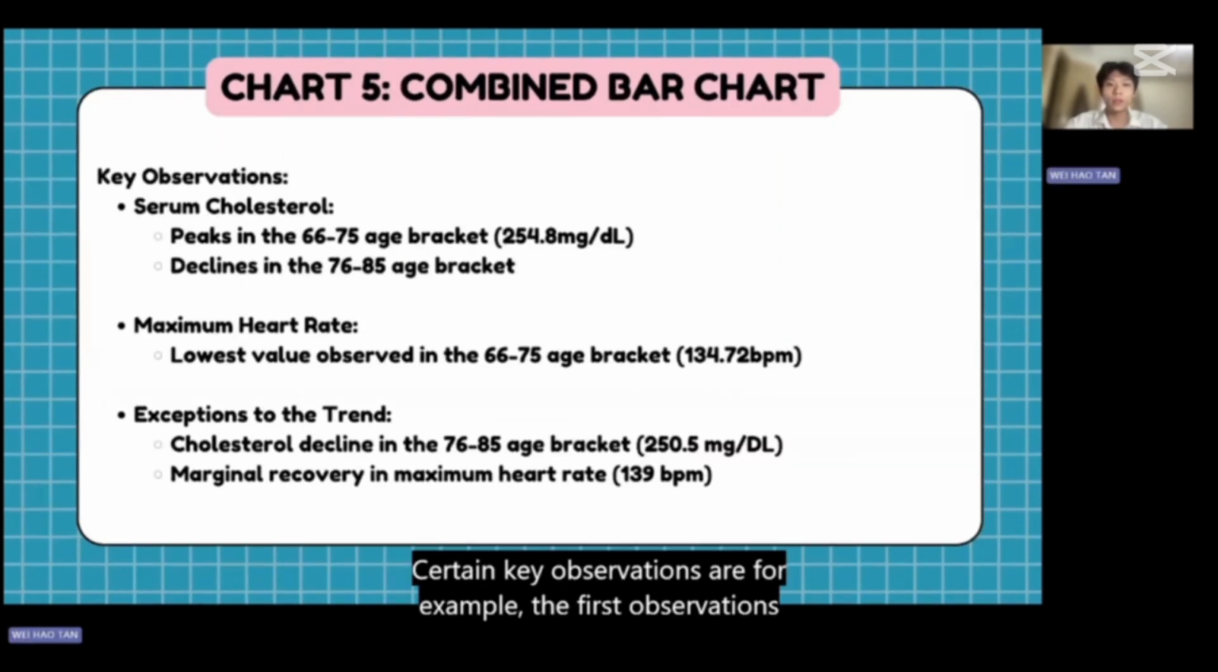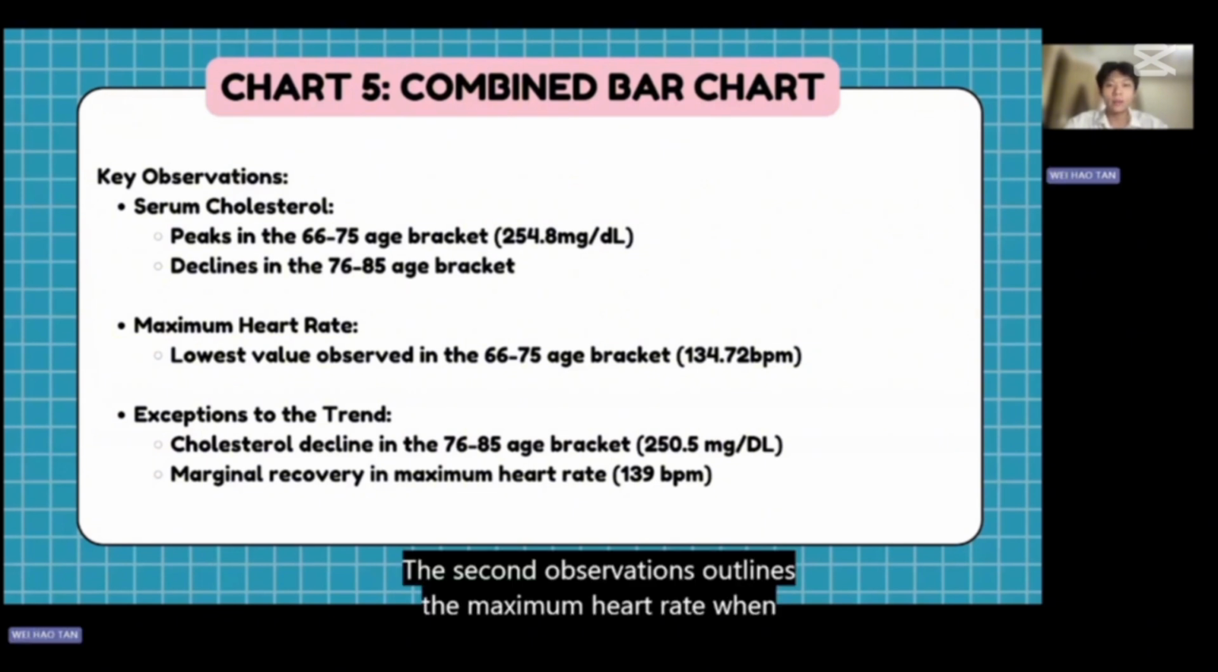Certain key observations are, for example, the first observation outlines the serum cholesterol, where there is a steady increase in the average serum cholesterol levels with age, peaking in the 66 to 75 age bracket, which is around 254.8 milligrams per deciliter, before slightly declining in the 76 to 85 age bracket, which is around 250.5 milligrams per deciliter.